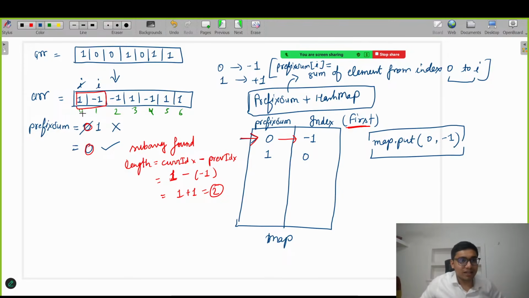This particular prefix sum we are not going to add again into the map, if it is found. Okay, let's move ahead. Why am I dry running? Because to make the logic clear. If you get this logic clearly, then definitely you will be able to solve the problem and write the code.